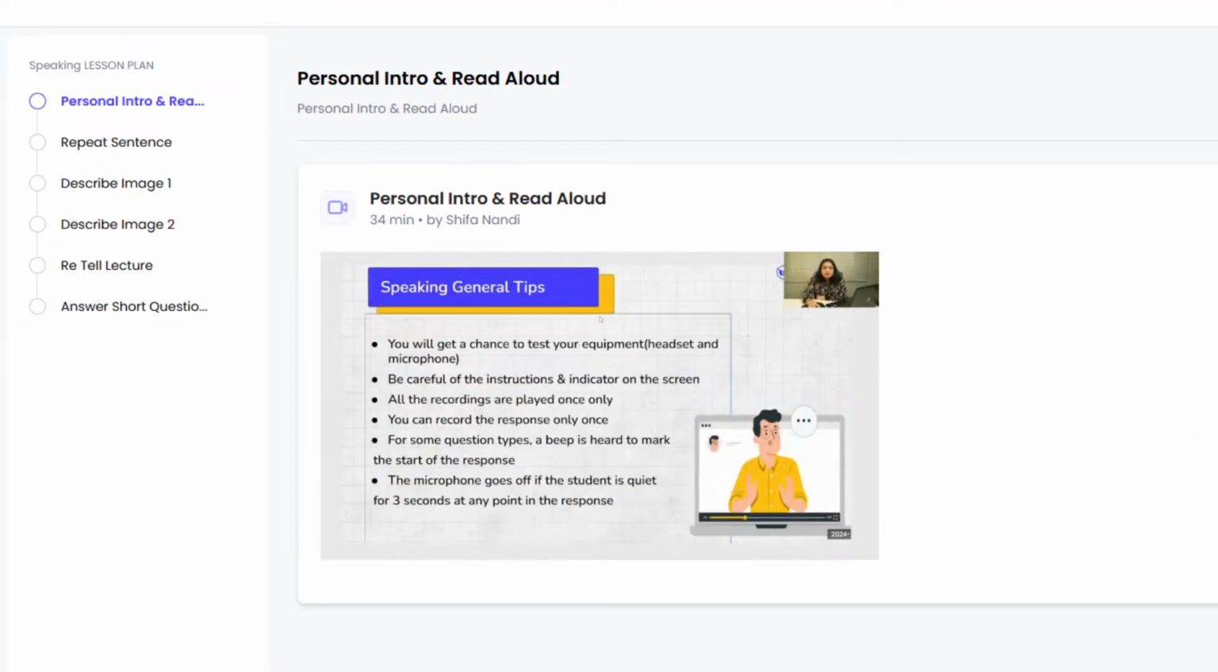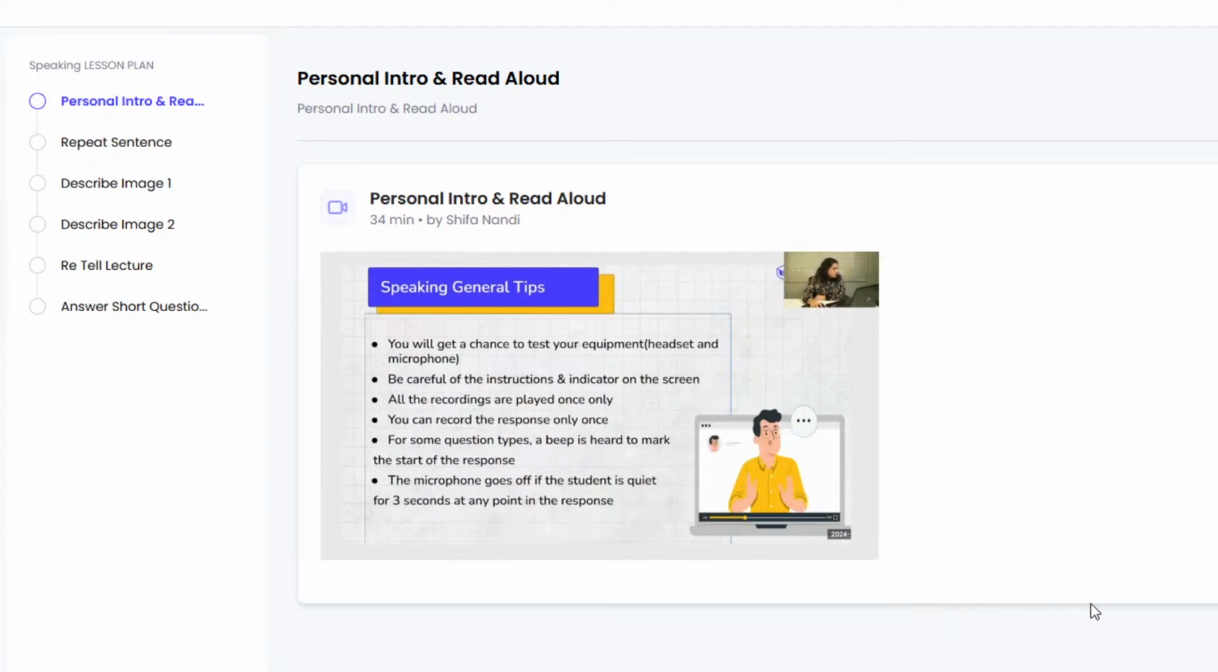Now students, let me give you a few general tips for this particular section, that is speaking and writing. Now because this test is a completely computer based test, it's very critical for you to understand that your equipment should be working fine, and at the same time your instructions should be read very carefully so that you know exactly what needs to be followed. So let's look at a few general tips here.